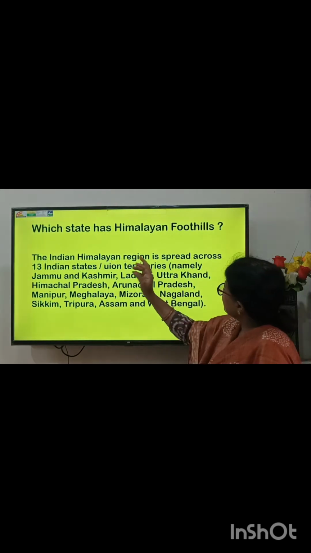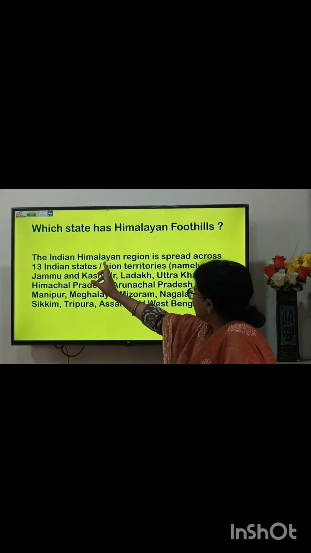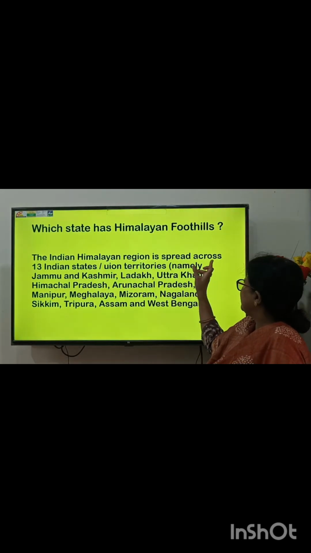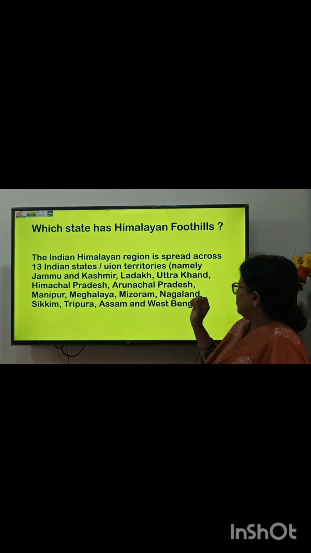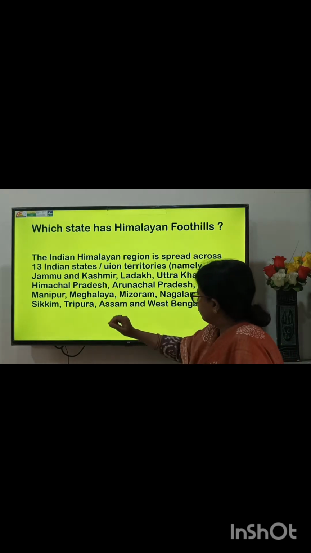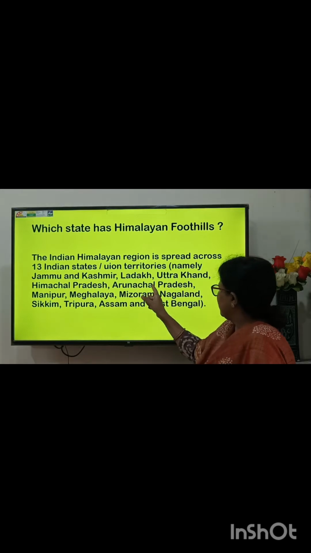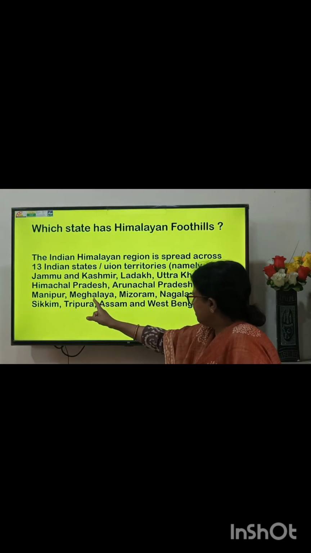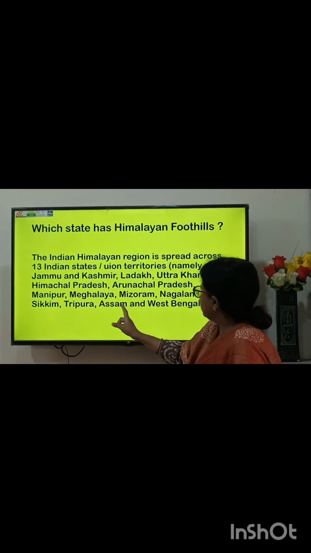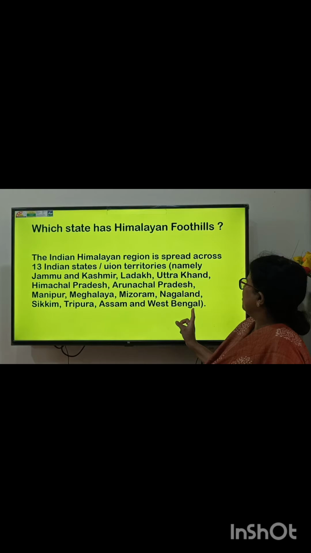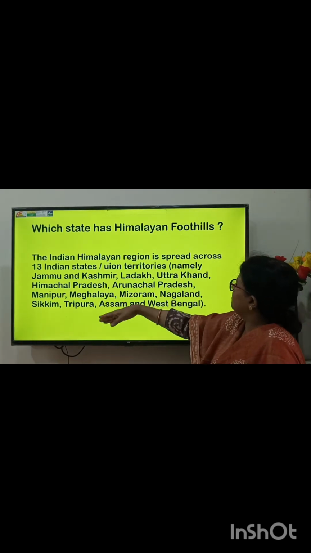Next. Now, which states have Himalayan foothills? The Indian Himalayan region is spread across 13 Indian states or union territories, namely Jammu and Kashmir, Ladakh, Uttarakhand, Himachal Pradesh, Arunachal Pradesh, Manipur, Meghalaya, Mizoram, Nagaland, Sikkim, Tripura, Assam and West Bengal. These hills mean Himalayan foothills are here.